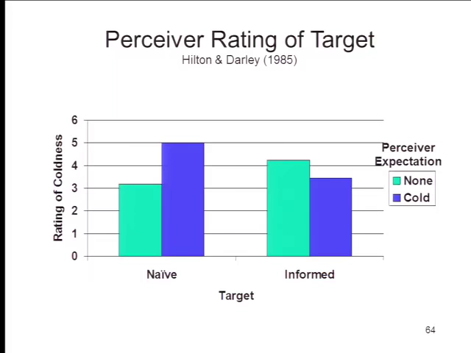So it's not the case, as an impression you might have gotten from the Pygmalion in the classroom experiment, that targets are kind of leaves blown around by the wind of a perceiver's expectations. It's not the case at all that when targets have some sense of what's going on, they can't manage the impression that the perceiver is forming of them. They're able to engage in behavior that will shape the perceiver's expectations and maybe even contradict them.